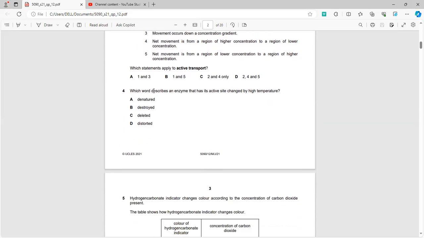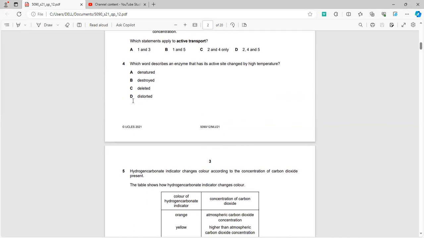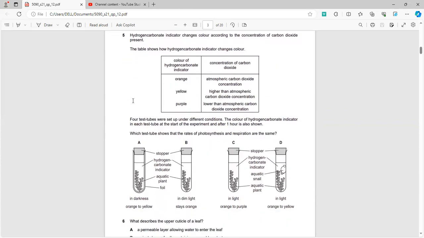Question 3B: which word describes an enzyme that has changed its active site? The correct option will be denatured, because denaturation is the permanent, irreversible change in the three-dimensional structure of the enzyme, because both the enzyme and the substrates have changed their shapes. Now in question number 5, you don't need to worry after seeing so much information. You just need to note that the more information they provide to you in the question, the simpler it is for you to attempt, and it's actually an easy question.